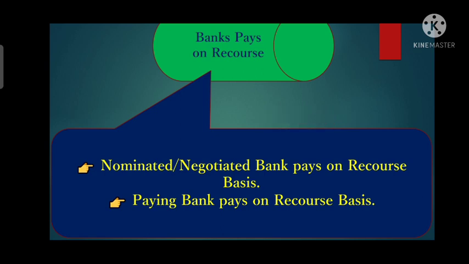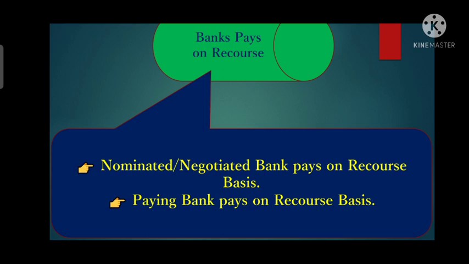So whenever the nominated bank negotiates, purchases or discounts a document, it will always make the payment to the beneficiary on a recourse basis,